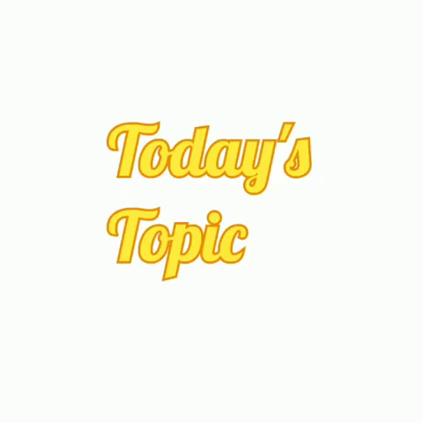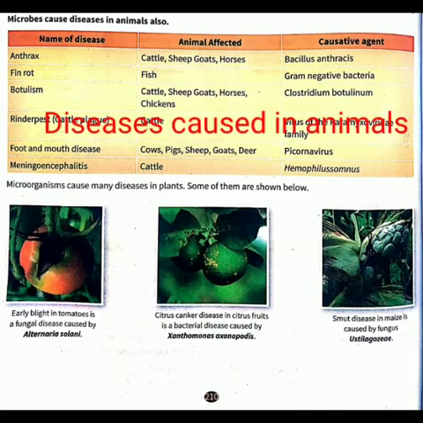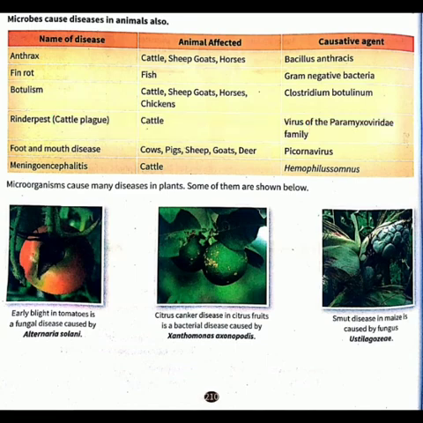In today's topic, we are going to get to know the other diseases which are caused in animals. The first disease is anthrax, which affects animals like cattle, sheep, goats and horses, and the causative agent is Bacillus anthracis. The next disease is fin rot, which affects fish, and its causative agent is gram-negative bacteria.